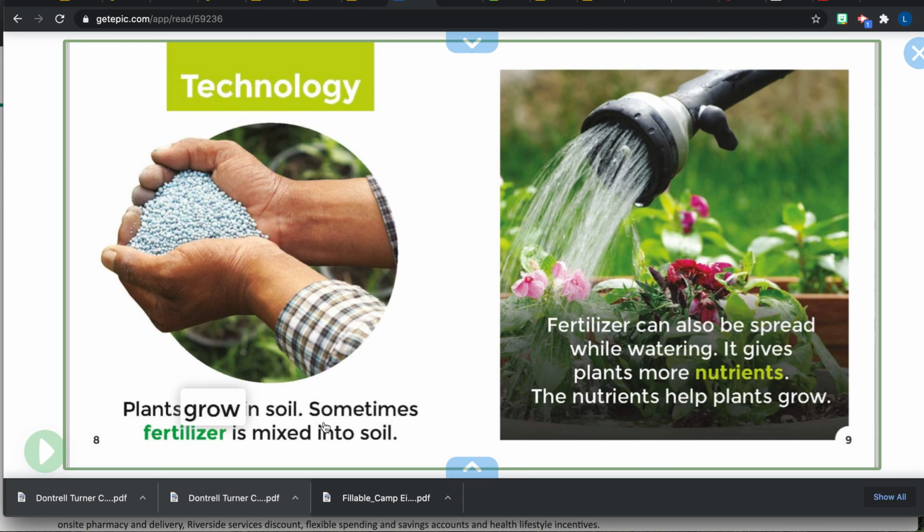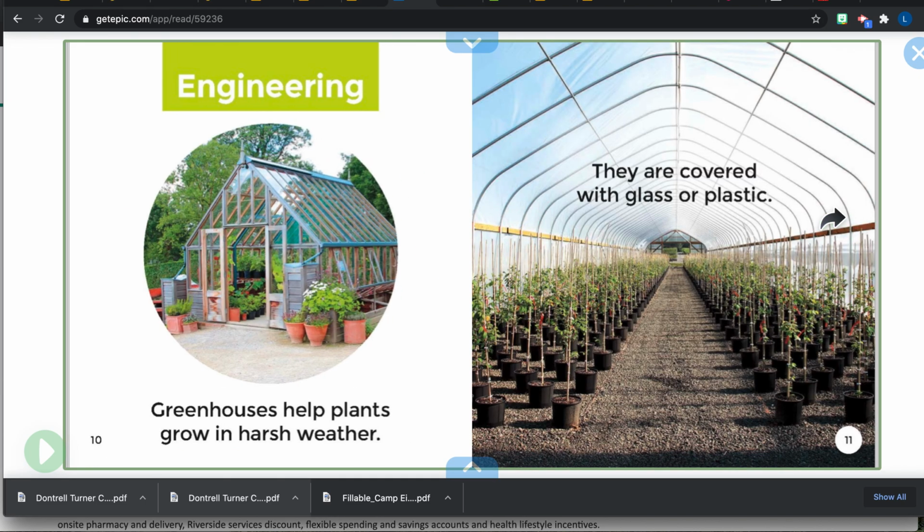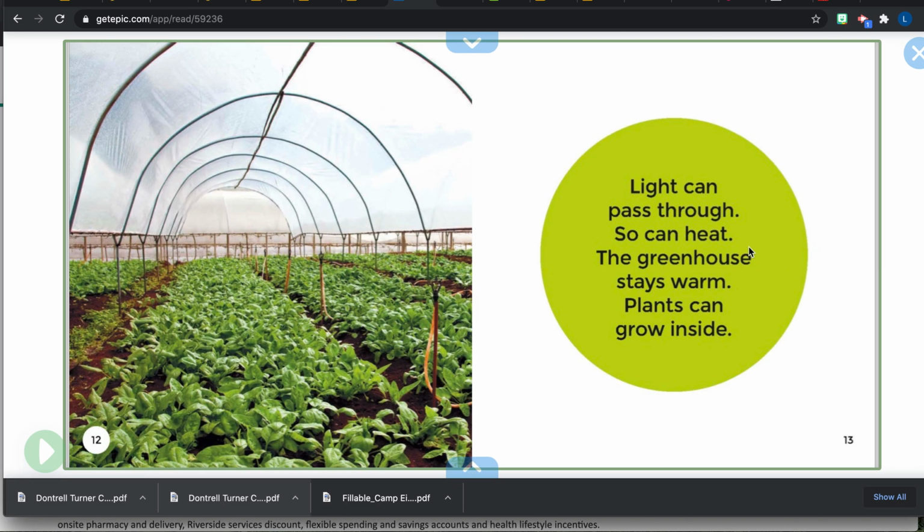Plants grow in soil. Sometimes fertilizer is mixed into soil. Fertilizer can also be spread while watering. It gives plants more nutrients. The nutrients help plants grow. Nutrients is another thing that plants need. Engineering. Greenhouses help plants grow in harsh weather. They are covered with glass or plastic. Light can pass through, so can heat. The greenhouse stays warm. Plants can grow inside.